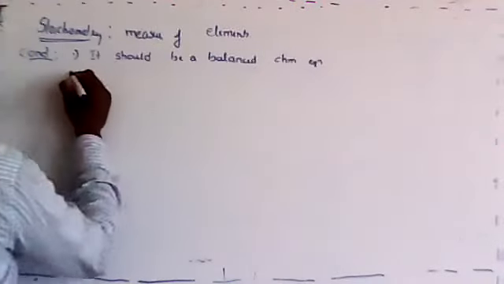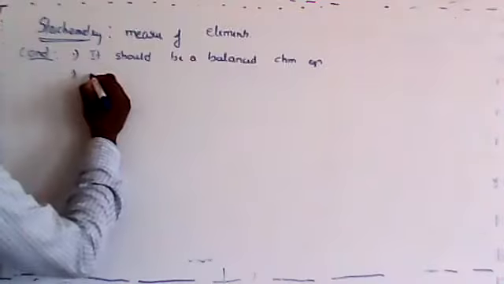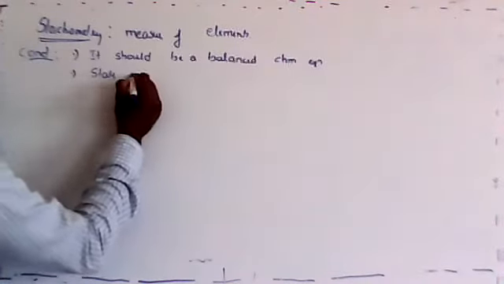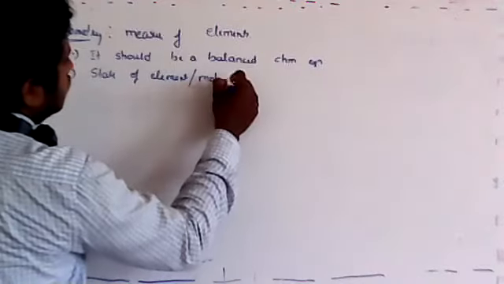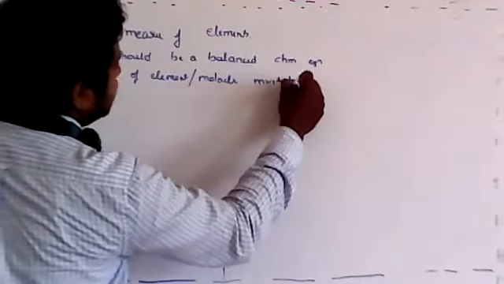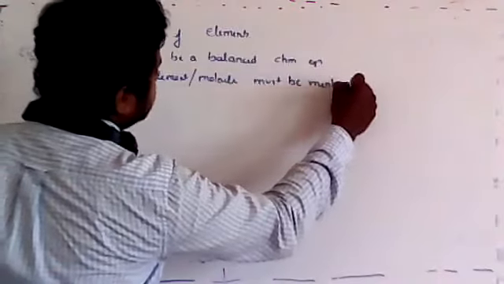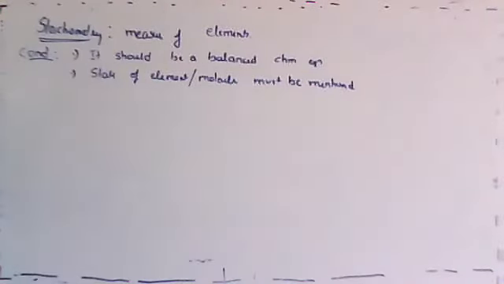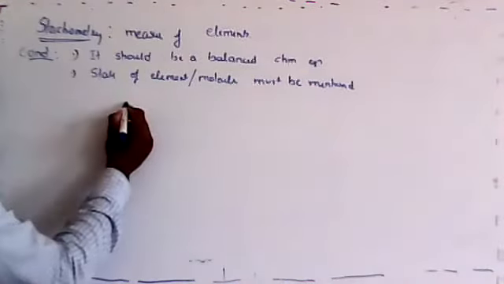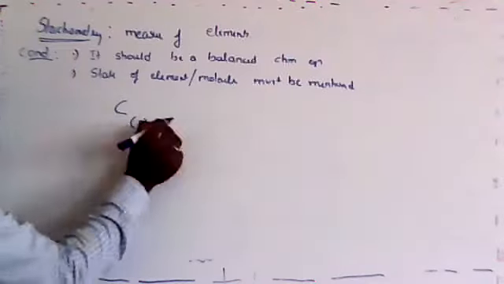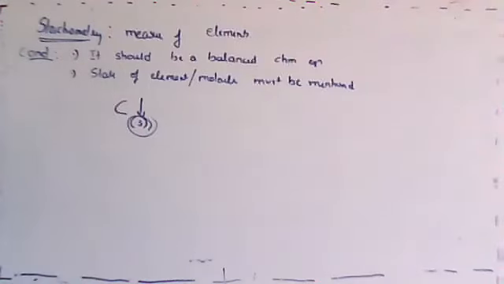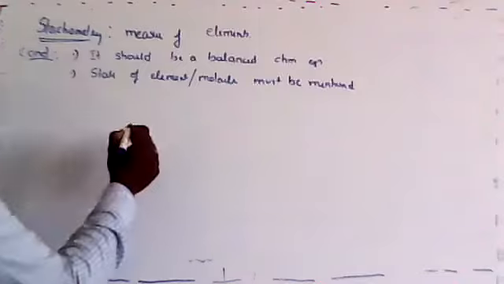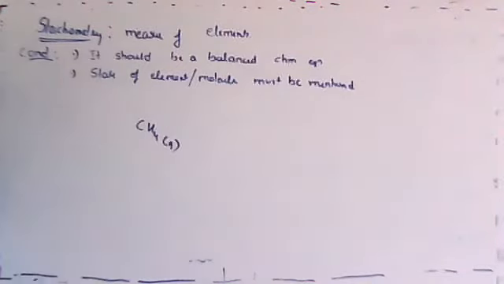That's the first condition. And the second condition is you must mention the state of the element or molecule. Where should it be mentioned? To the lower right hand. Yes, Anirudh, right? For example, if I write carbon here, you must mention to the lower right hand, this is lower and to this right side. So at the lower right hand, you must write the state of the element or the molecule. For example, if it is carbon, it is an element. If it is CH4, then it is called a molecule, then it is gas, like this, right?